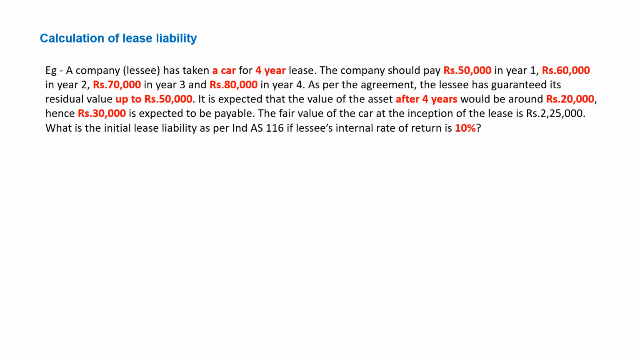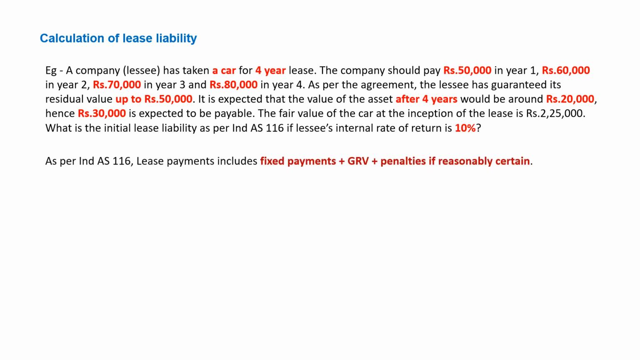So if you see in this particular question, the rent payment for each year is very clear: 50,000, 60,000, 70,000, 80,000. The guaranteed residual value, which amounts to 50,000, as per the question, it is clear that 30,000 has to be payable. Now let's see how the lease liability has to be calculated. As per IND AS 116, lease payment includes fixed payment, GRV, and penalties. How are we going to calculate the present value?